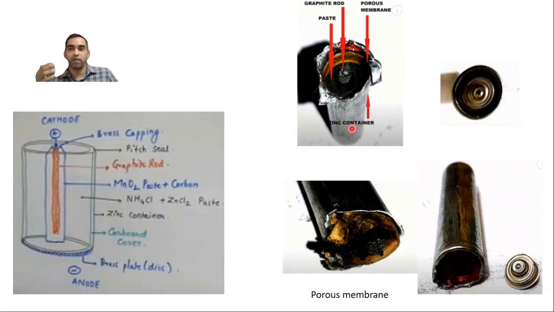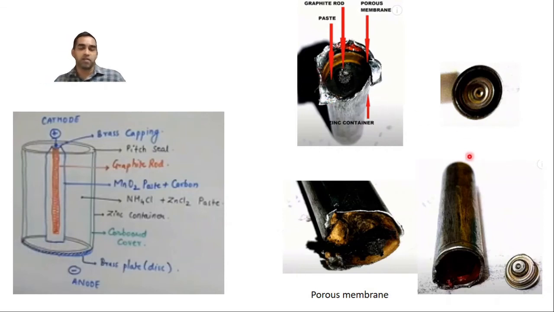You can just open up one cell and see how it looks. So you can start opening from the top cap. Just remove it with the help of some pucker or some screwdriver. You can remove this. Then the inside part you will be able to visualize.